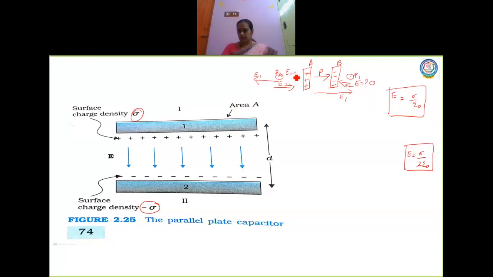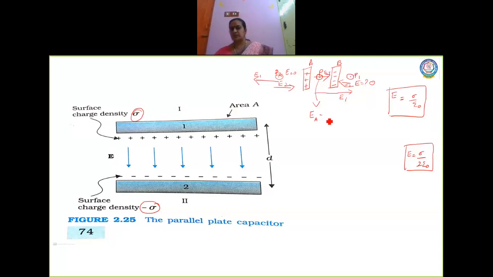Okay, now what is the electric field at this point P? Consider this point here. What is the electric field due to A? Again, it is a positive test charge, so the direction of the electric field will be in this direction, E1.